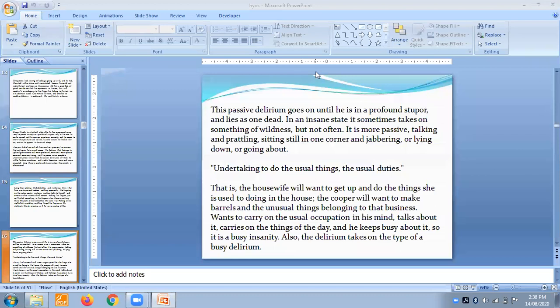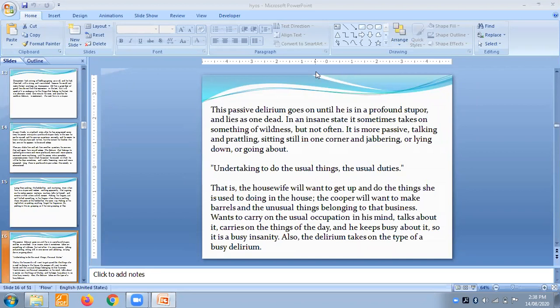The delirium takes on the type of busy delirium. These people really want to be busy in the same way, continuously doing the same thing. They don't want to make another move or do other things.